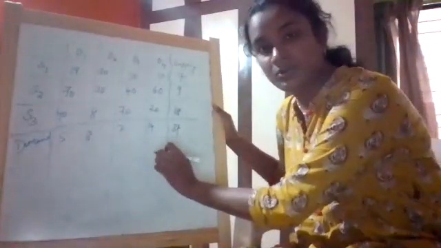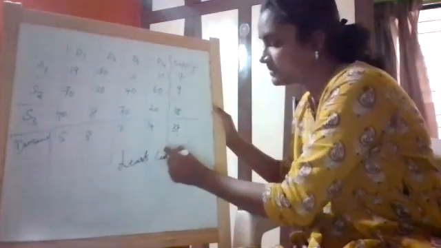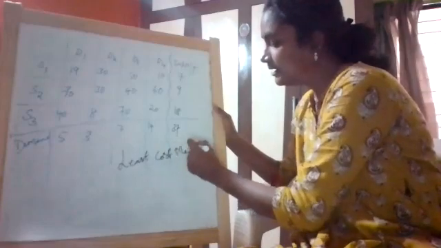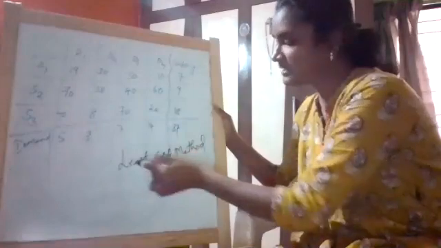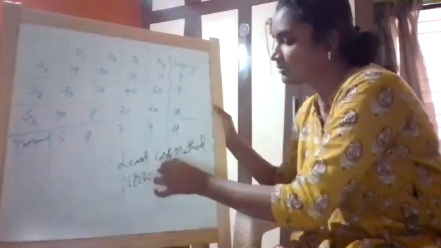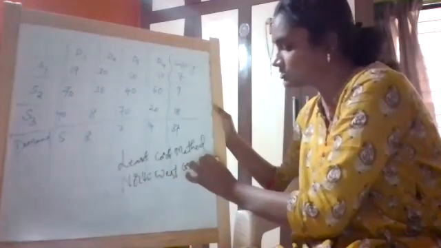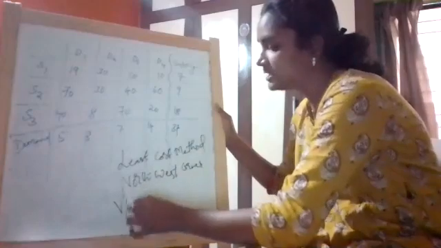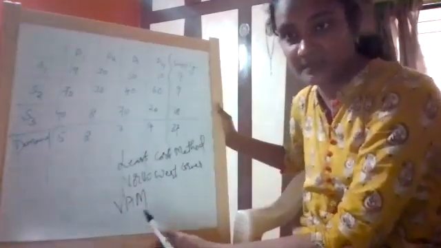We have 3 different methods, girls, as I shared in the notes. The first one is the least cost method. We pick the lowest cost and start our process. The next is the northwest corner rule. We pick the northwest cell and work on it. I'll show you all the methods. And the last one is the VAM method, which is Vogel's approximation method.